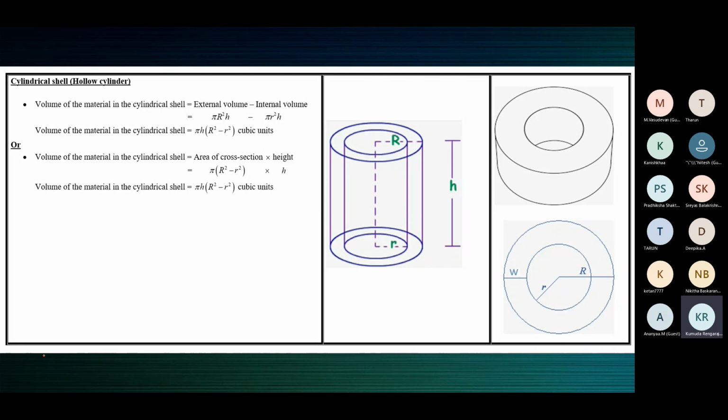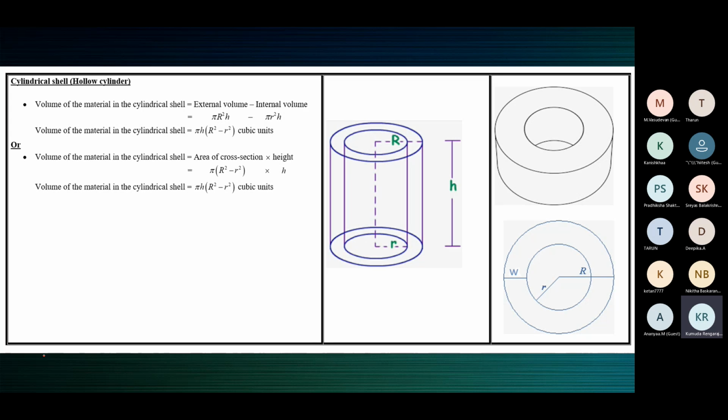So now the cylindrical shell has a uniform cross section, and the uniform cross section of the cylindrical shell is a ring. See, different authors use different terms. Sometimes when the base is covered, the same term hollow cylinder will also be used. Hollow means it's not solid, it's empty in the middle. So depending on how the question describes the information, we need to understand it.